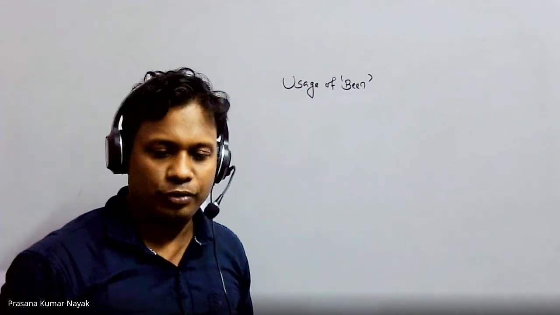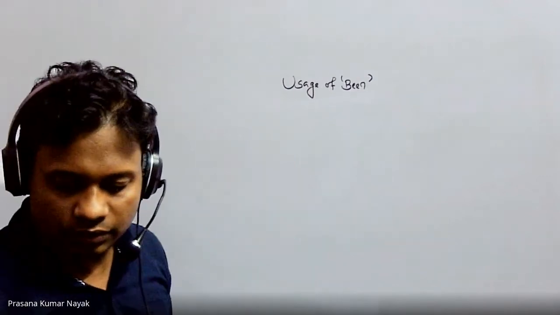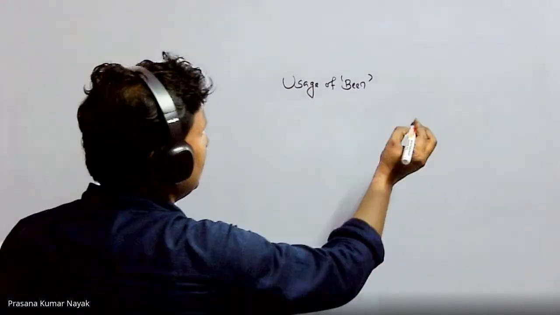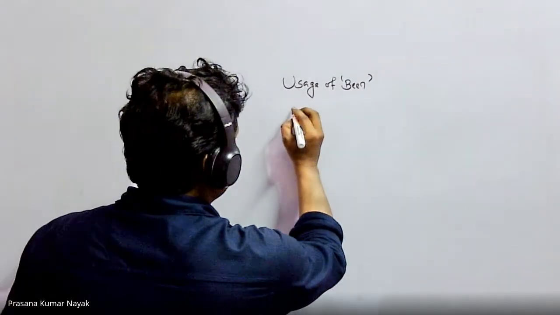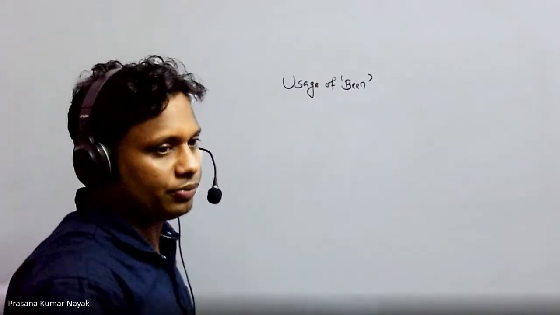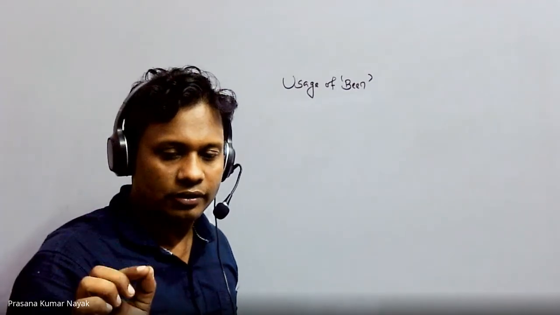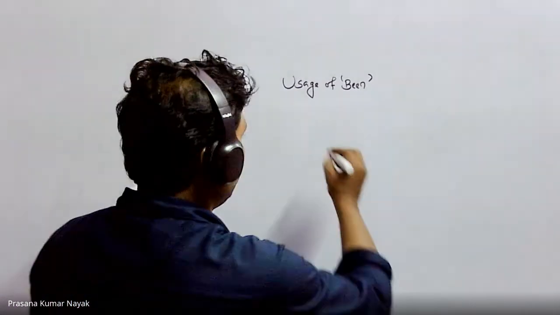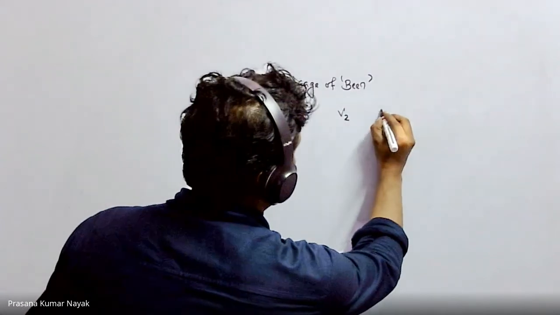That's very important. So let me tell you, my friends, been is something called the PP form of be. Whenever I say been, it is the PP form of be. That's very important. We know that a verb has three forms. A verb normally has three forms. One is called B1, the other is called B2, and the third and last one is called B3.